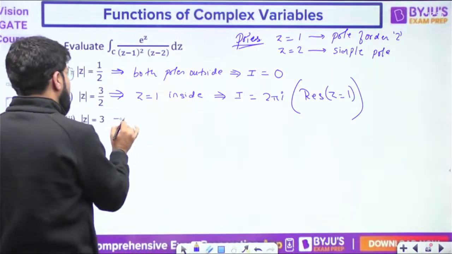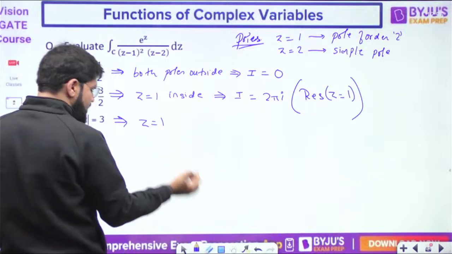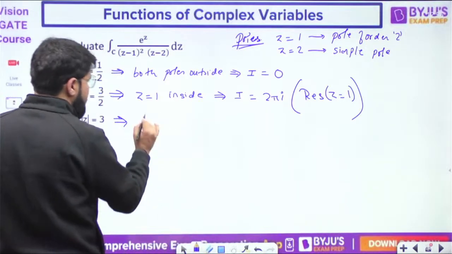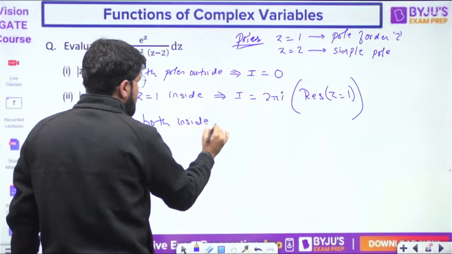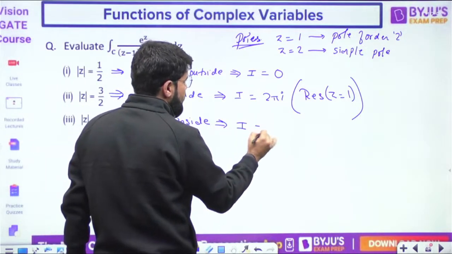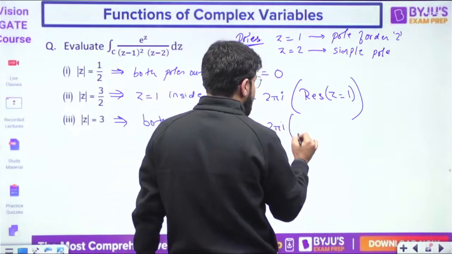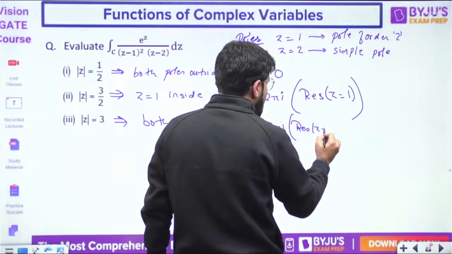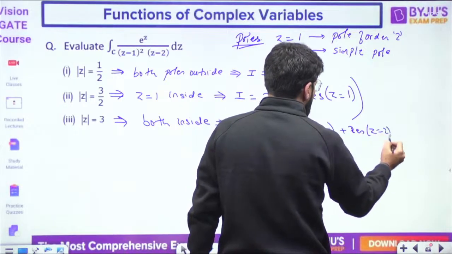Okay, mod z equal to 3. So z equal to 1 and z equal to 2, both are inside. So what is the value of the integral? That is 2 pi I, then summation of residues. So here I need both the residues: residue at z equal to 1 plus residue at z equal to 2.